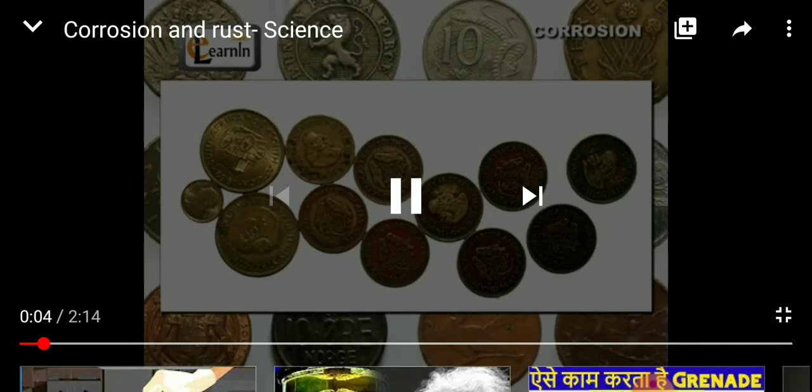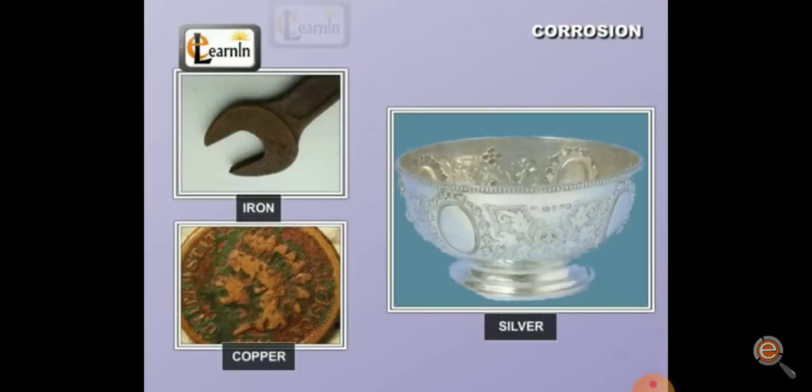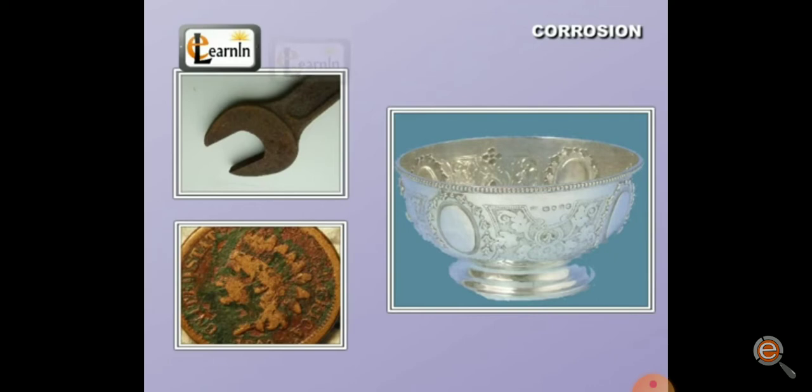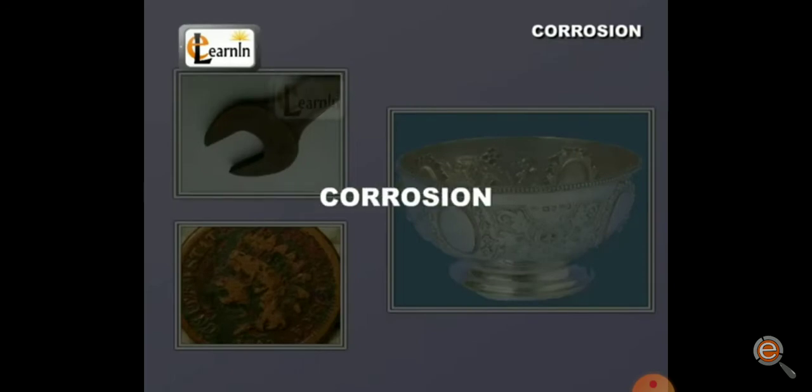Have you ever wondered why the colors of some metals like iron, silver, and copper gradually change with time? This is caused due to corrosion. When these metals are exposed to air and moisture, they get corroded. In this video, we'll learn more about corrosion.